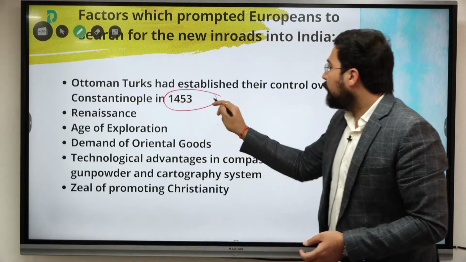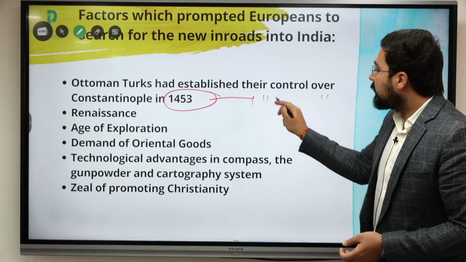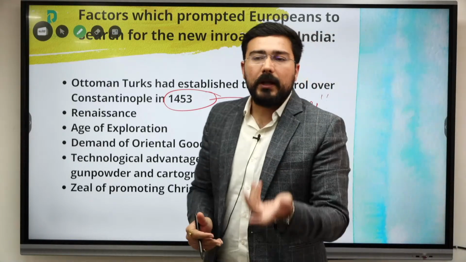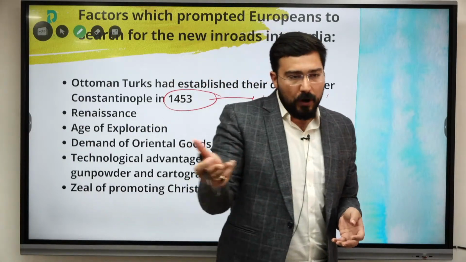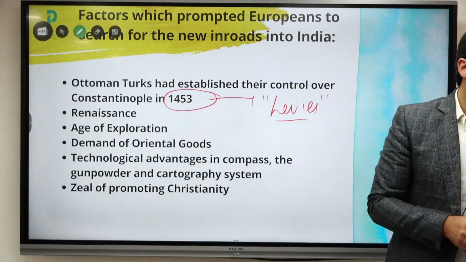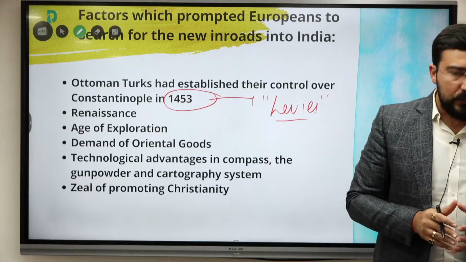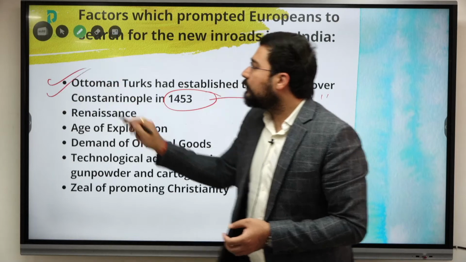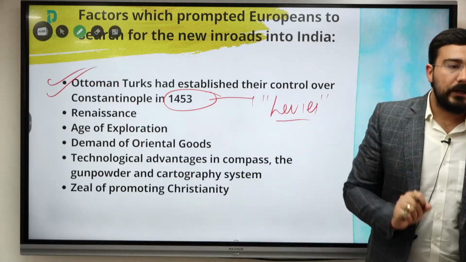Why they want a direct route? Because the Turks started various kinds of levies, right, the percentage of taxation increased. If you want to trade through our territory, you have to pay custom duties. You have to pay miscellaneous other charges also. So that's why it became pertinent for the Europeans to find a direct way to India.